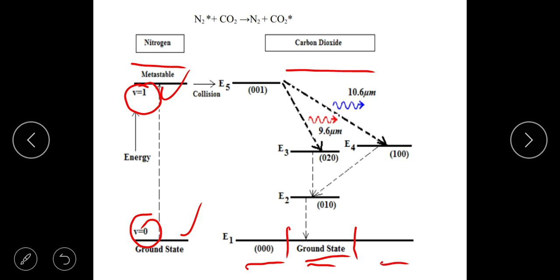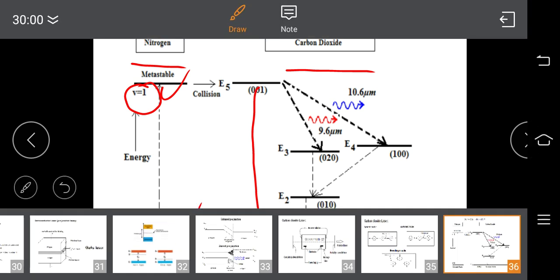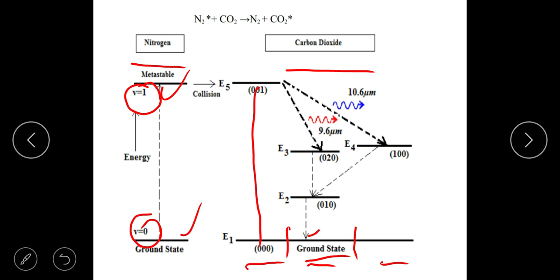If you consider the ground state of all to be 0, 0, 0, this is 0, 0, 0, and this is the first excited state. Nothing in between. It can either have a symmetric stretching energy here or here. The bending energy can be either this or this. Then finally the asymmetric stretch, it can have energy here and here.